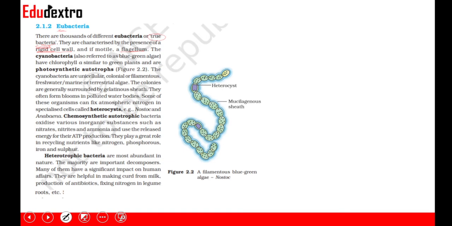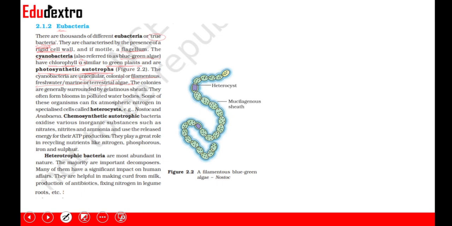And the cyanobacteria, which are also called blue-green algae, have chlorophyll A, and this makes them similar to green plants. They have chlorophyll A, and hence they are called photosynthetic autotrophs. The cyanobacteria are unicellular, colonial, or filamentous, and they can also be freshwater, marine, or terrestrial algae. So there is a lot of diversity within cyanobacteria itself.